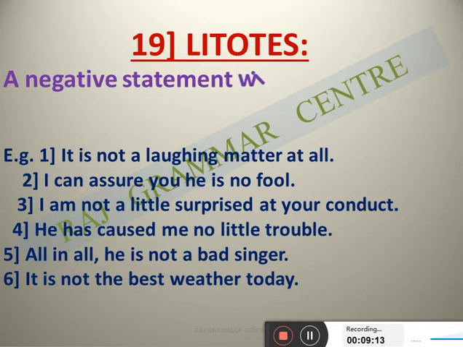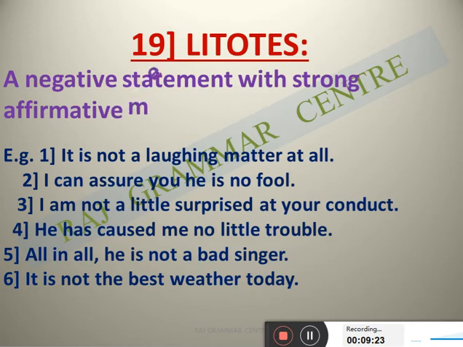Very important. Here we are using a negative statement with a strong affirmative meaning, see on the screen. Here the statement is negative, but it is used with an affirmative meaning.